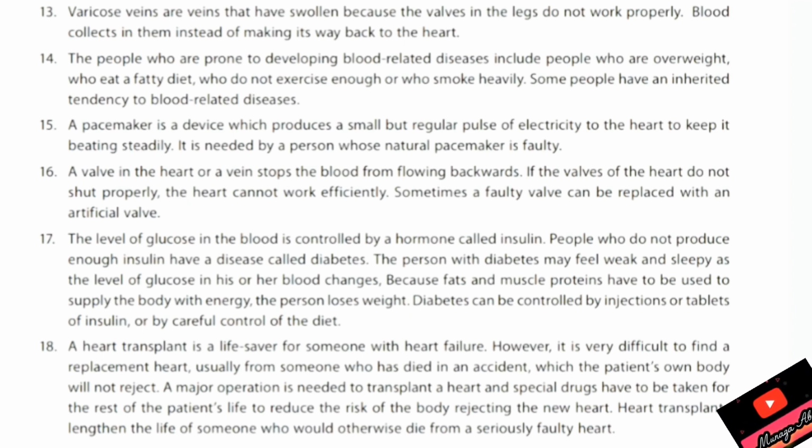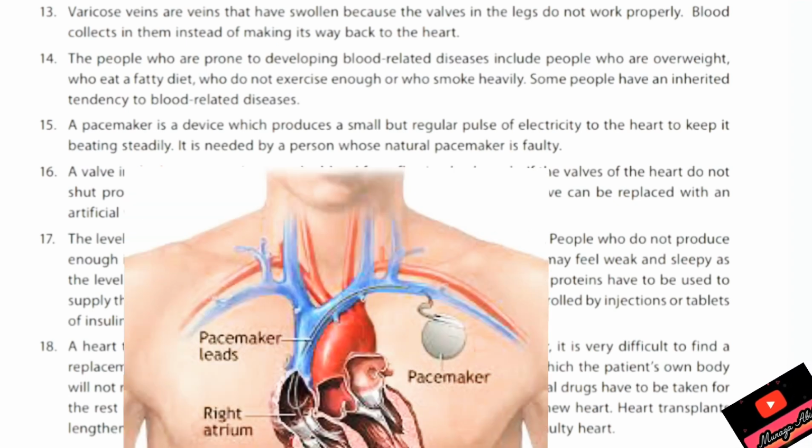Now the 14th question answer is, the people who are prone to developing blood diseases include those who are overweight, who eat a fatty diet, who do not exercise enough, or who smoke heavily. Some people have an inherited tendency to blood related diseases as well. Question number 15 is very important. A pacemaker. It's a device which produces a small but regular pulse of electricity to the heart to keep it beating steadily. It's needed for a person who has a faulty pacemaker.